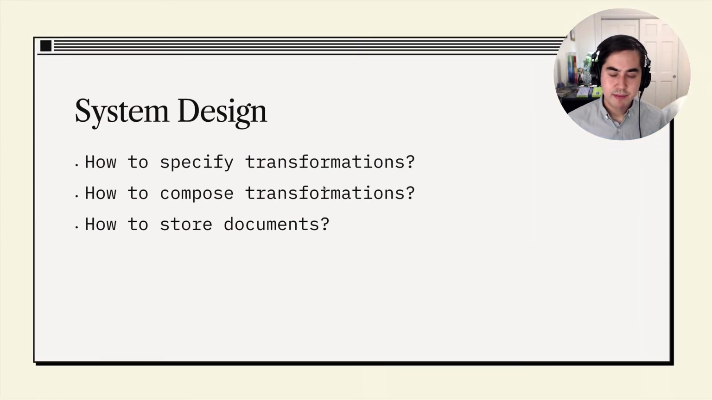Hopefully you now have a bit of a sense of what it's like to use Cambria in an application and why it might be helpful. Next, I'll switch gears and talk a bit about some of the key ideas that went into the design of the system itself. So first, how do developers specify these transformations?